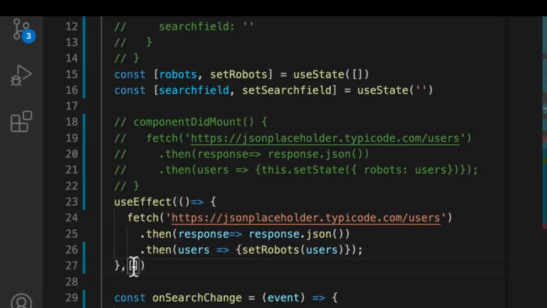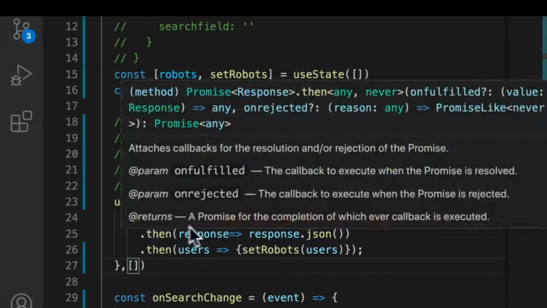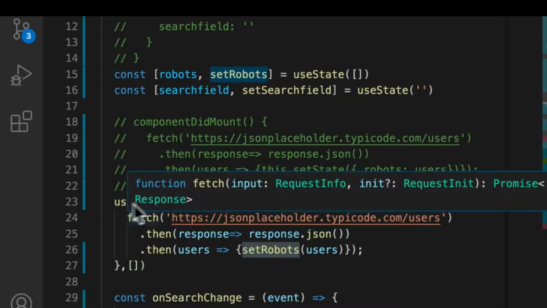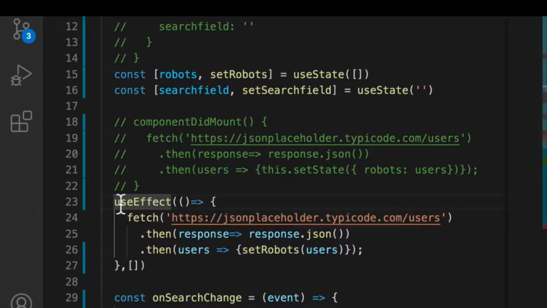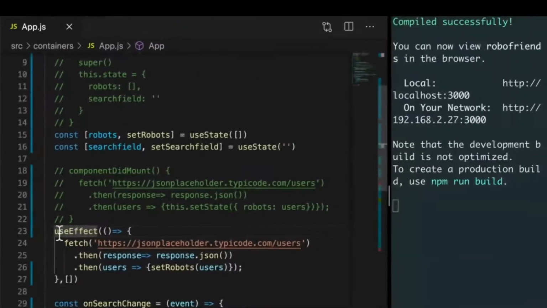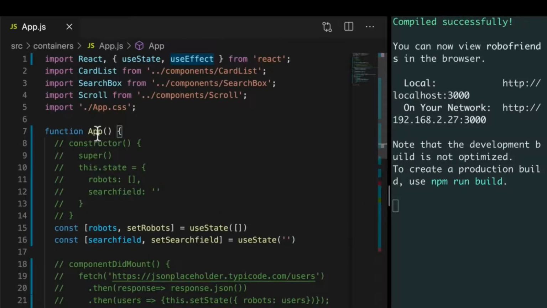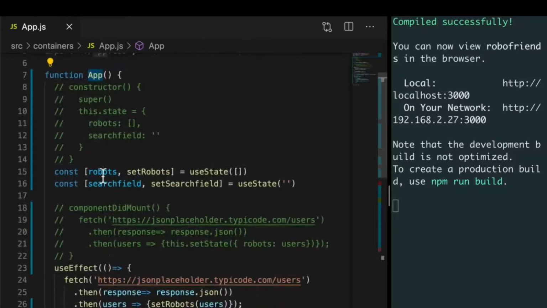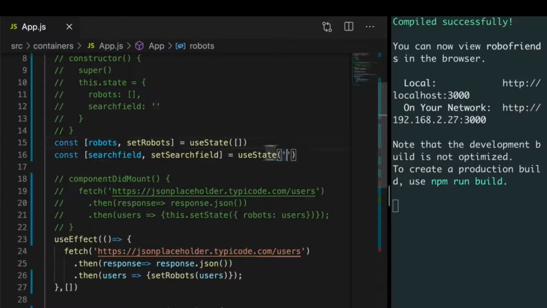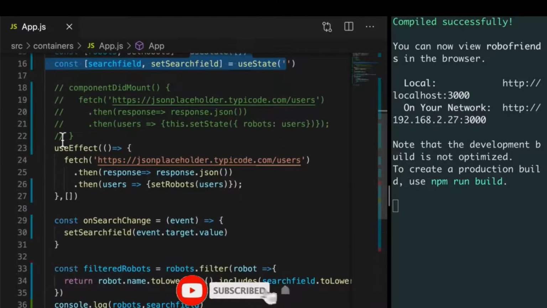Now, before I just show you what this does, let's have a look at why exactly the useEffect was running continuously over and over and over. Well, if we look at the code, when the app renders, it creates the state, right? That's the initial state. And then it runs the useEffect because it rendered.